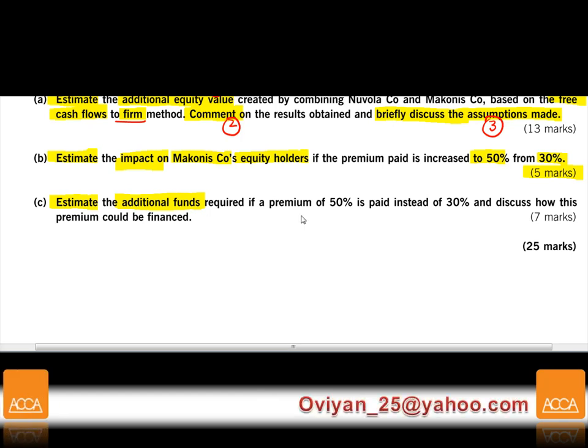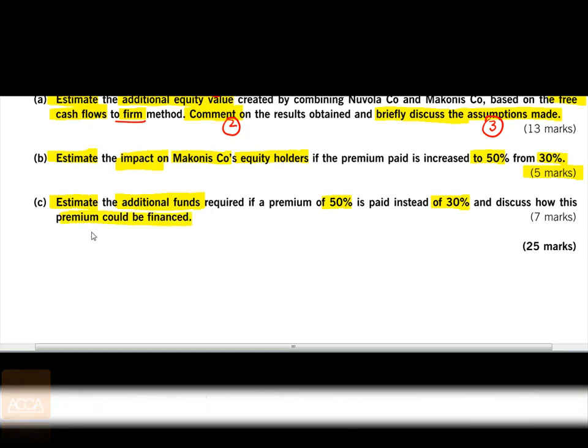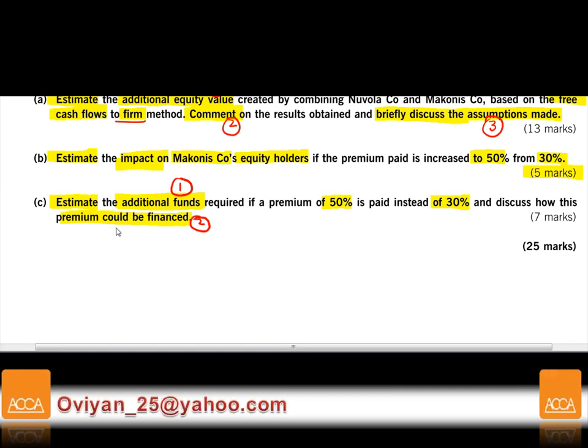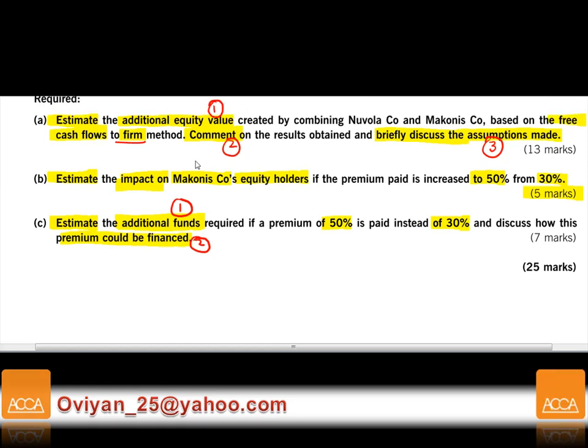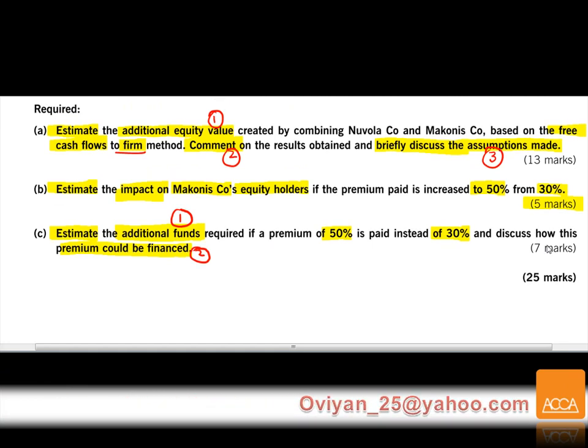Funding required if a premium of 50% is paid instead of 30%, and discuss how this premium could be financed. So what are the 2 parts here? Funding and how you're going to finance this particular thing. It could be a general financing question. Think whatever you know about financing to answer part C of this question. That's going to give us 7 marks. So the total is going to carry us 25 marks.